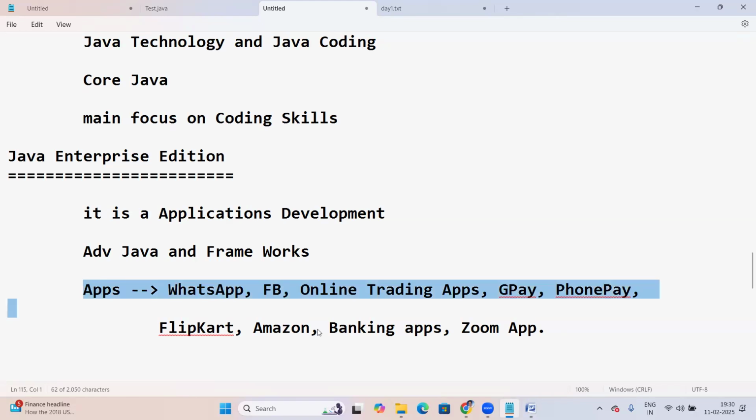To develop this kind of applications, here is Java Enterprise Edition. This is for application development, completely application development.